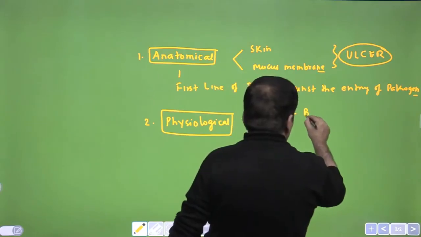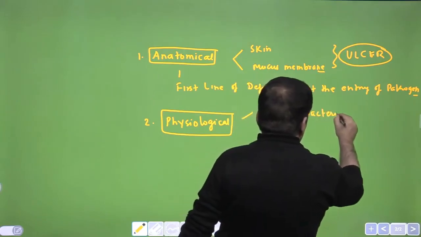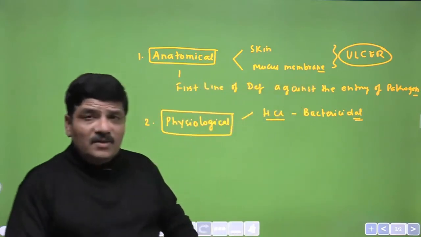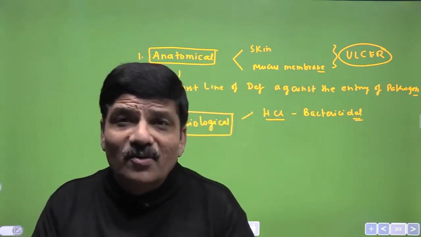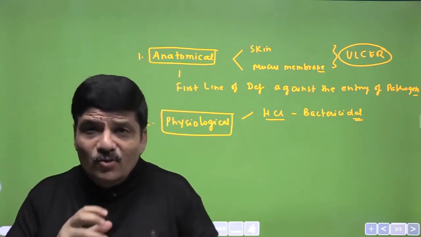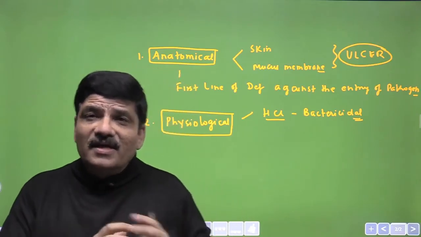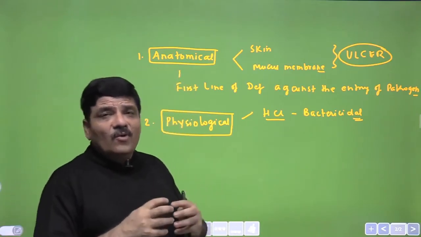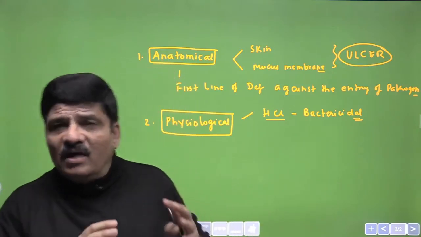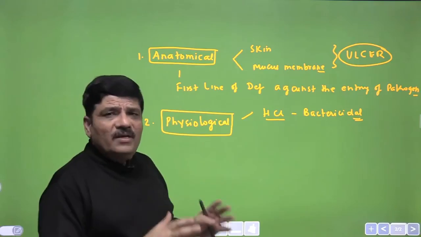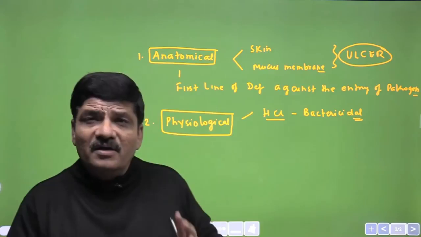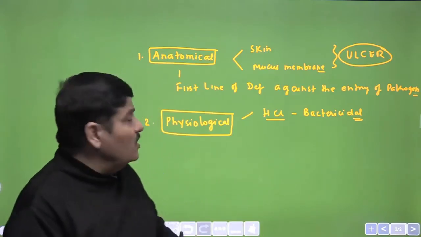So it is a very, very potent bactericidal. It can kill a large number of bacteria. Do you know that there is a bacterium called Helicobacter pylori, and that Helicobacter pylori is responsible for a large number of duodenal ulcer cases, and it is an acid tolerant bacteria? Do you know something about lactic acid bacillus? Otherwise, a large number of pathogenic bacteria can actually be killed by the HCl that is present in the stomach, and it's a very, very important barrier for these bacteria.